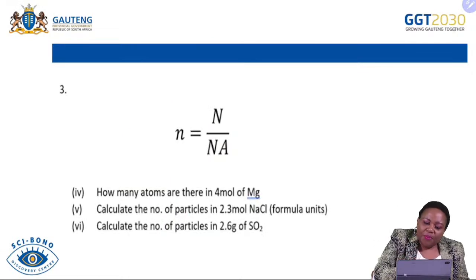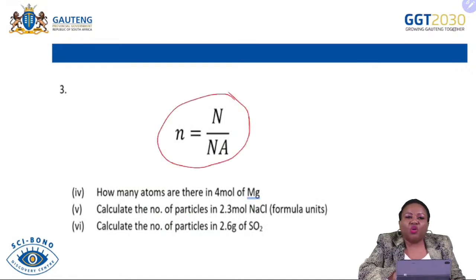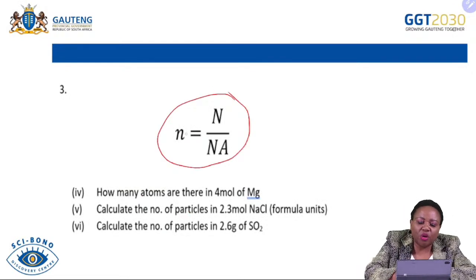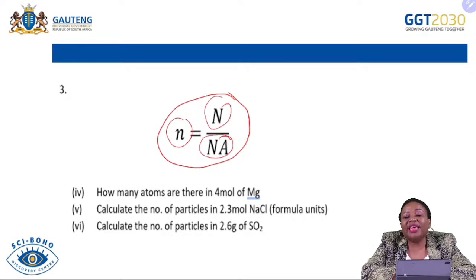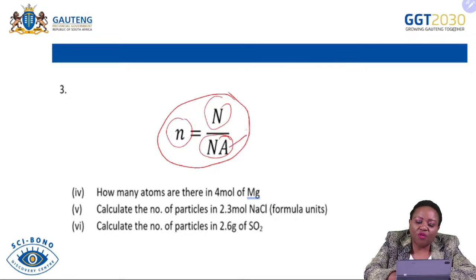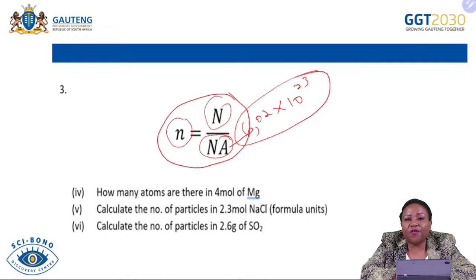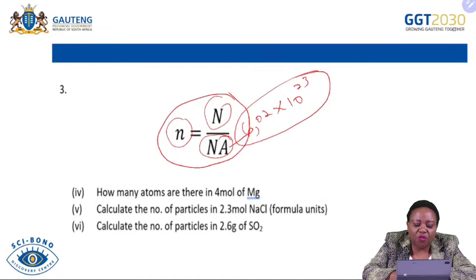Let's go to another equation that we can use to calculate the number of moles. We know that we can also calculate the number of moles using the number of atoms and Avogadro's number. Avogadro's number is provided on your data sheet where you are given the constants, and its value is 6.02 times 10 to the exponent 23, which is a very huge number. Therefore, if you need to calculate the number of atoms, or the number of moles, you need to be able to use this formula.